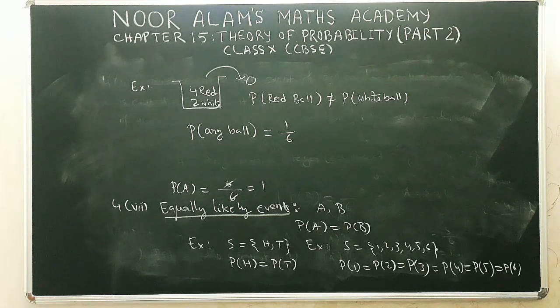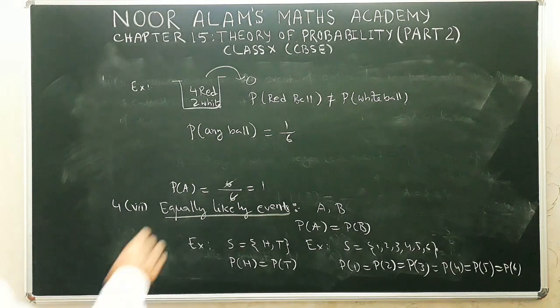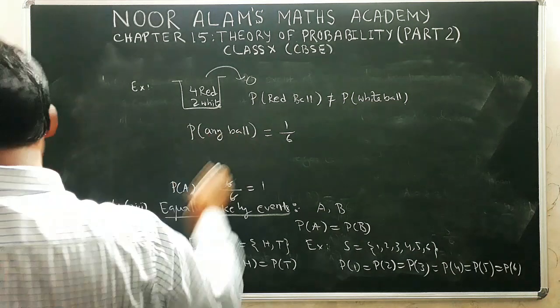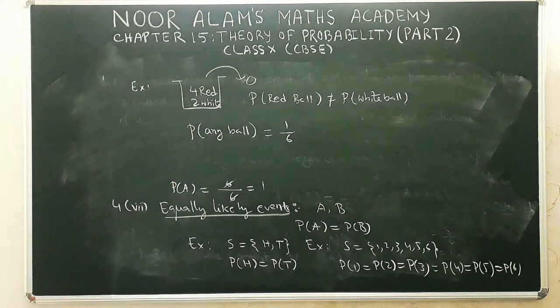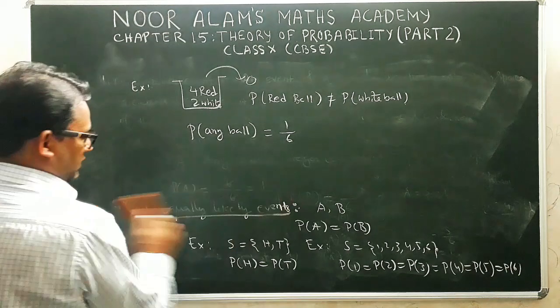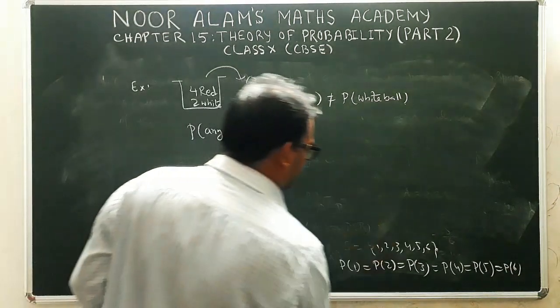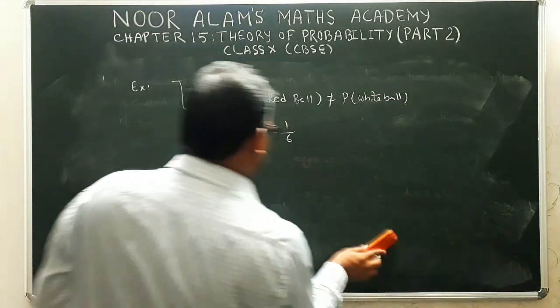Okay, but the probability of drawing any one ball of any color is equally likely. Is it clear? Now in this chapter, when we solve the problems, we assume that events are equally likely. Elementary events are equally likely.